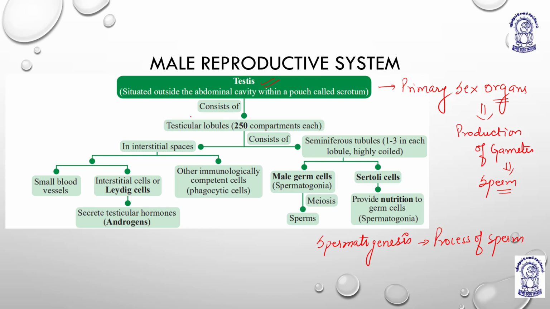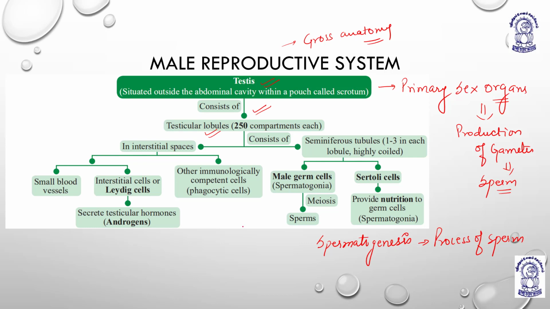formation. Okay, so now we are going to learn about the gross anatomy of testis. Testis consists of testicular lobules.